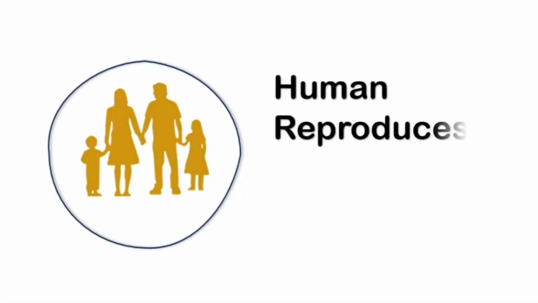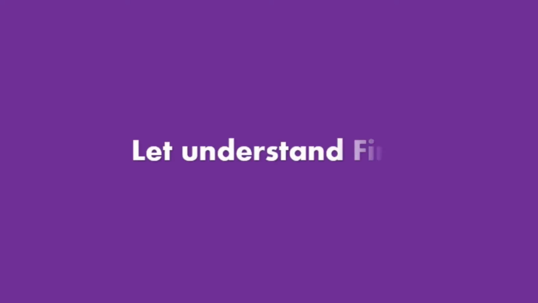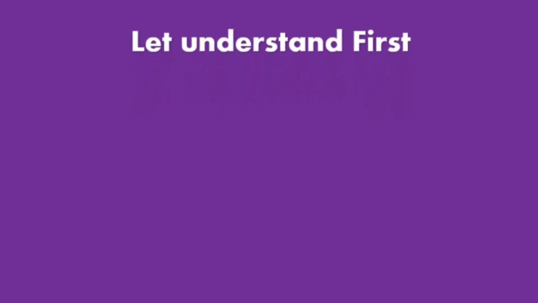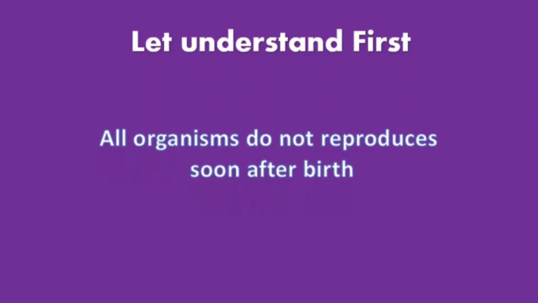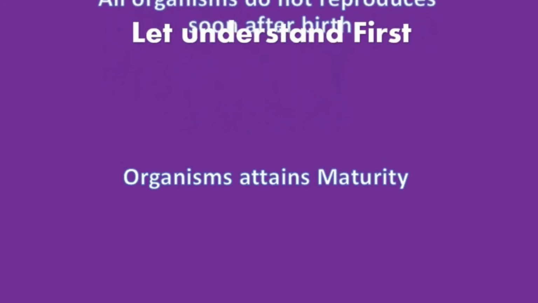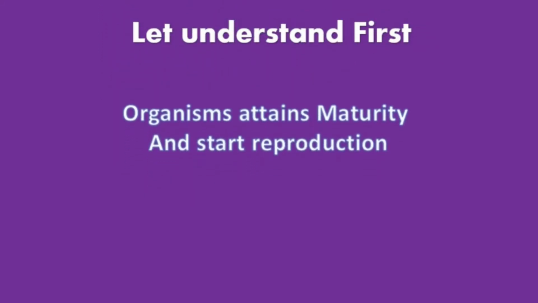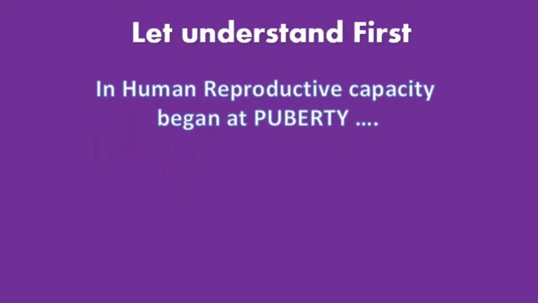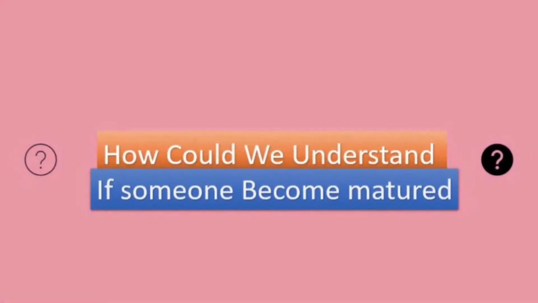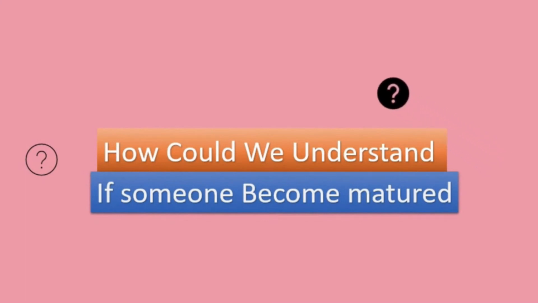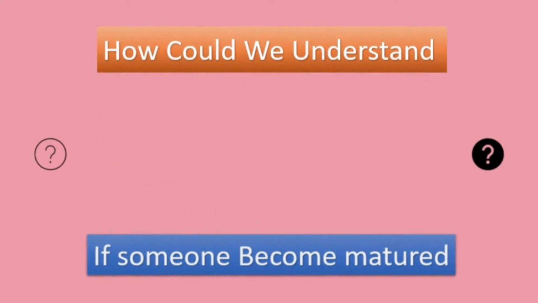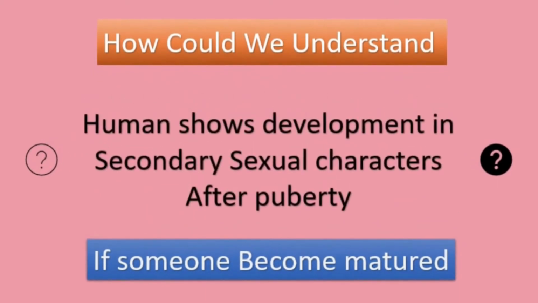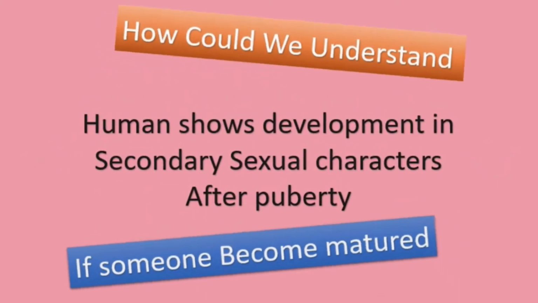So, humans reproduce by the sexual method of reproduction. Let us understand first. All organisms do not reproduce soon after birth. An organism attains maturity and then starts reproduction. In humans, reproductive capacity begins at puberty. You may think, how could we understand if someone has become mature? That's not it. So, humans show development of secondary sexual characters after puberty.